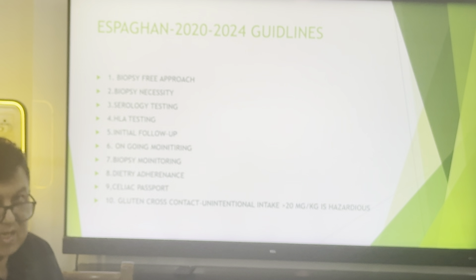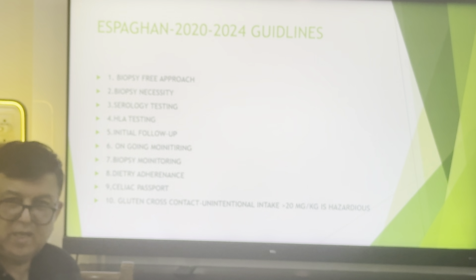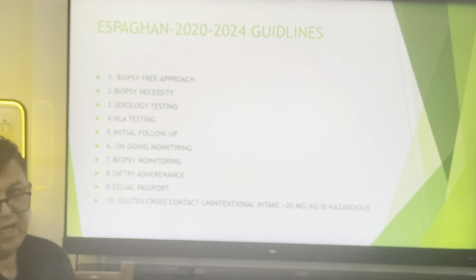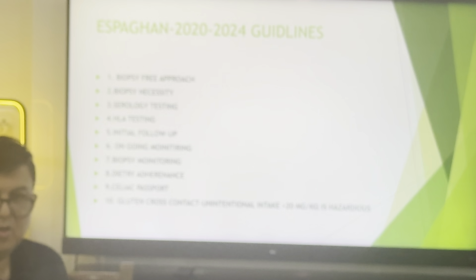Dietary adherence is lifelong, and the celiac passport is for when the child is transitioning from adolescent to the adult age group. The diet has to be gluten-free for the rest of life, till 80 years plus. So this is the celiac passport. The diet habits will remain the same. Gluten cross contact: what is gluten cross contact?